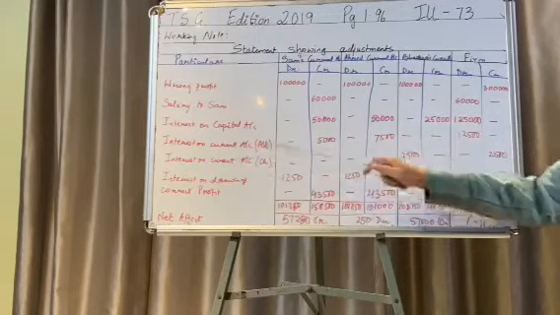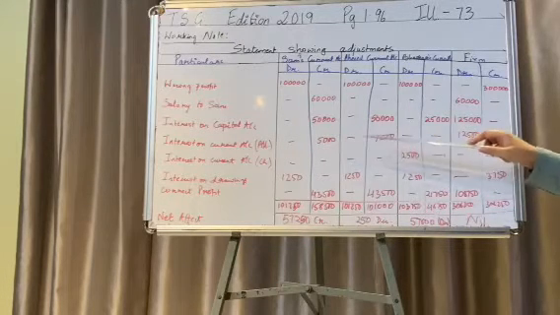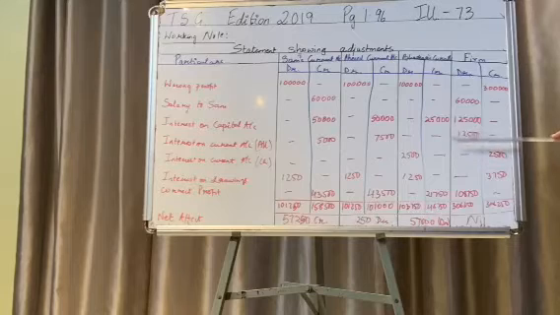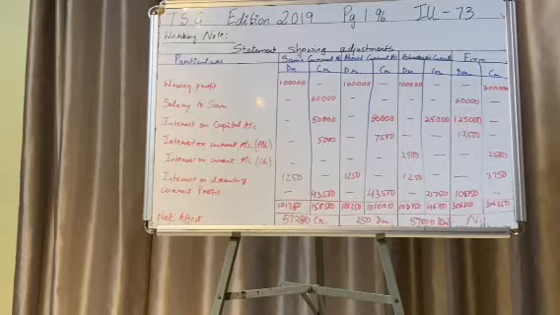Interest on current account will be allowed to Sam and Ahmed. So 5,000 and 7,500 totals up to 12,500, which is going to be an expense to the firm. So 12,500 comes on the debit side, and 5,000 and 7,500 comes to Sam's and Ahmed's current account respectively on the credit side, since it's an income for them.